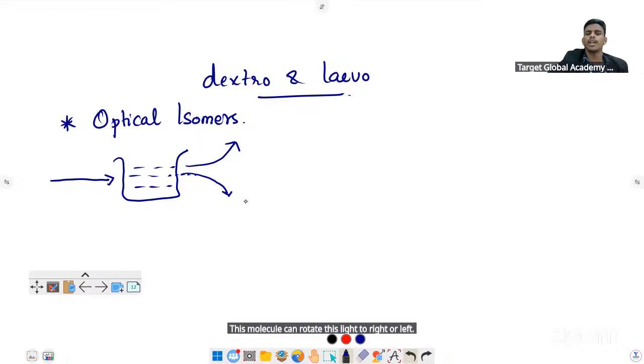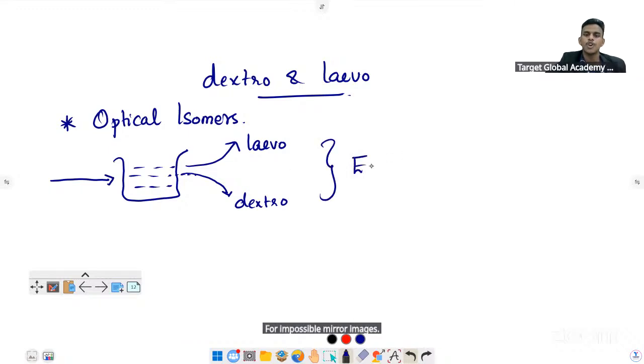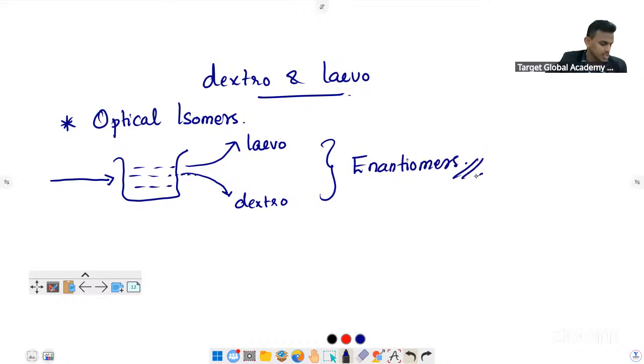If it is rotating towards the right, that is known as dextro, and if it is rotating towards the left, that is known as levo. Dextro and levo compounds look the same. Their structures are the same, but they are non-superimposable mirror images. We can say they are enantiomers. Enantiomers means non-superimposable mirror images.